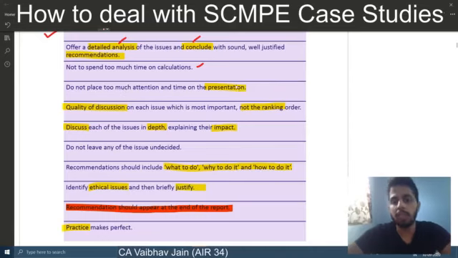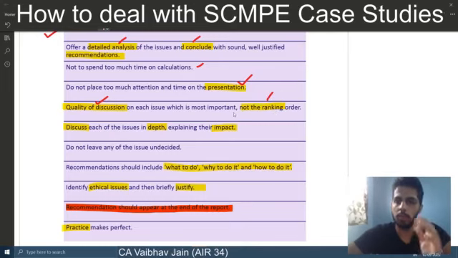Do not place too much attention and time on presentation. You should have a logical flow, but presentation is not important. Taking a colored pen and underlining and highlighting everything is not required. A logical flow is more than enough, and quality should be there. Ranking order is not important. Quality prevails over quantity. Now discuss each of the issues in depth and their impact.